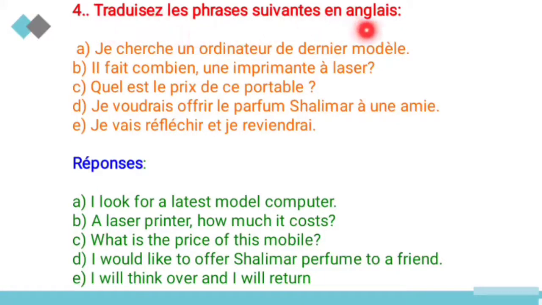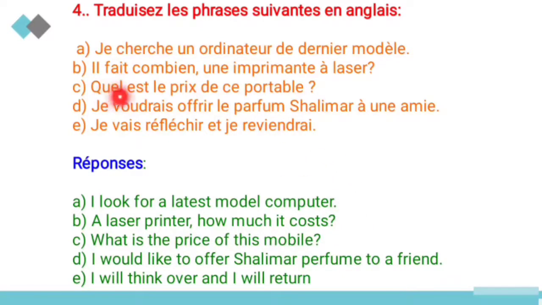Traduisez les phrases suivantes en anglais. So translate the sentences into English. And see the first one. Je cherche un ordinateur de dernier modèle. And it means what? I am looking for a latest model computer. And second one, il fait combien, une imprimante à laser? So a laser printer, how much does it cost?